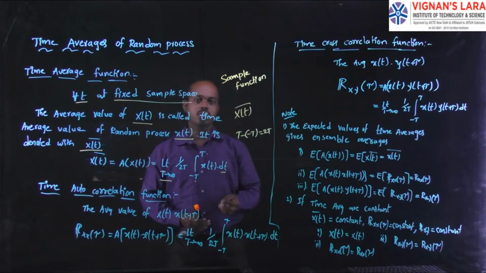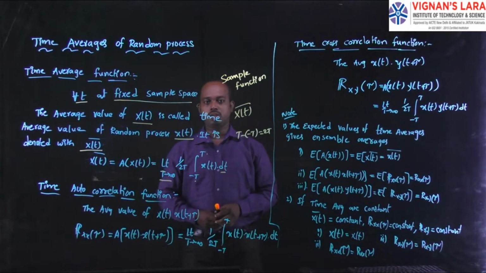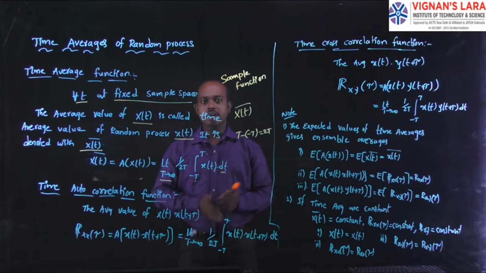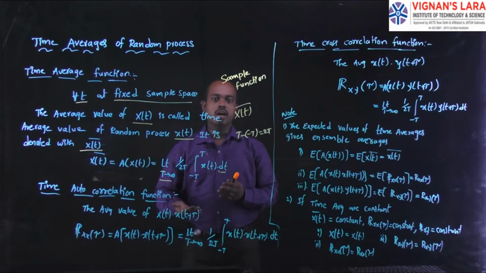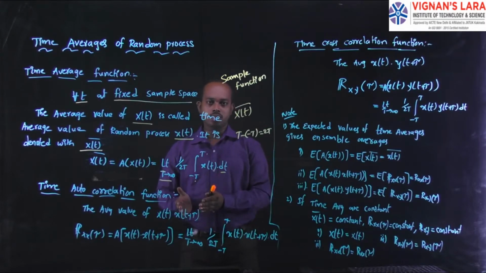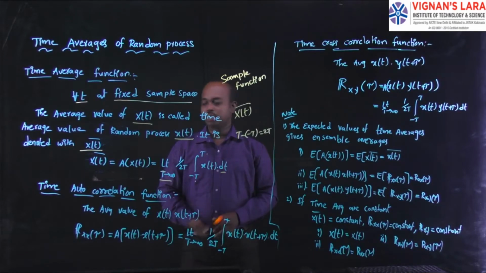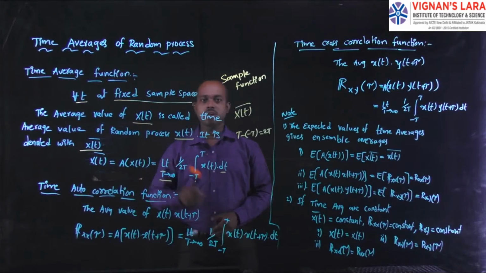We can take the definition of the time autocorrelation function. We consider the random process x of t. For this random process, the time parameter is the normal t and the time difference is tau. Applying the average concept on the product of x of t and x of t plus tau, we call it the time autocorrelation function.